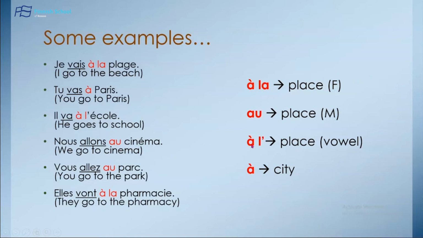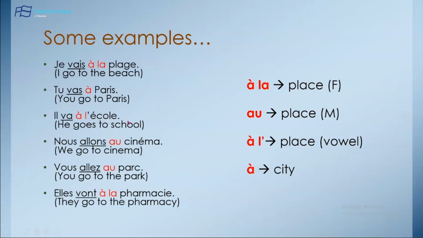Another preposition is à l'. We use à l' before a place which starts with a vowel. So in this case, it doesn't matter if it's masculine or feminine, but as long as the name of a place starts with a vowel, we use à l'. For example, il va à l'école. The word école starts with a vowel, e. So for this reason, we use à l'école. We do not use the others, but we use à l', apostrophe.